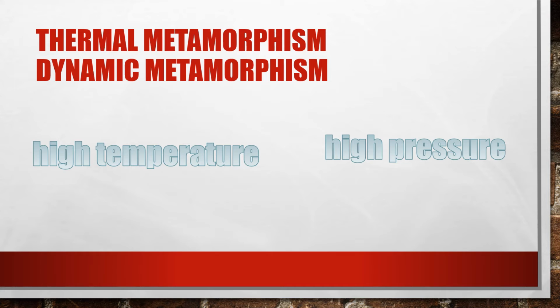And dynamic metamorphism occurs when the transformation takes place mainly because of the high pressure at a great depth within the Earth's crust. The rock used in the Taj Mahal at Agra is marble metamorphosed from dolomite. Even the Dilwara temple at Mount Abu is also built of similar marble.